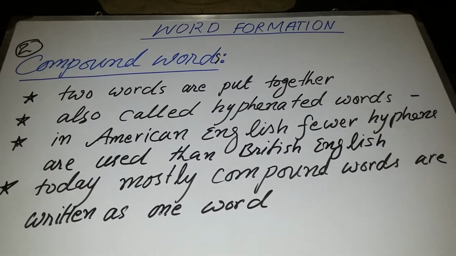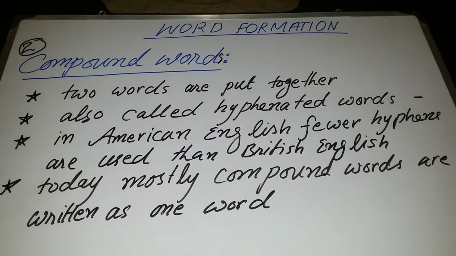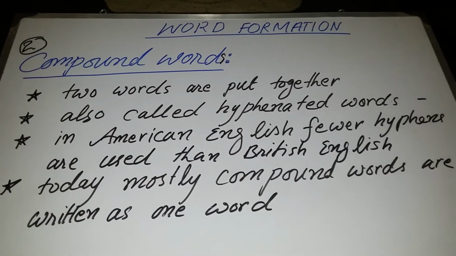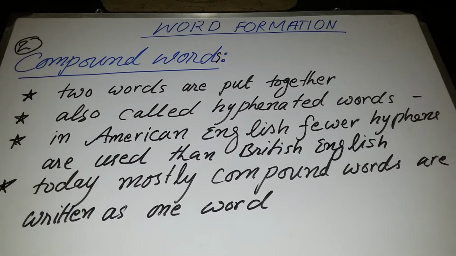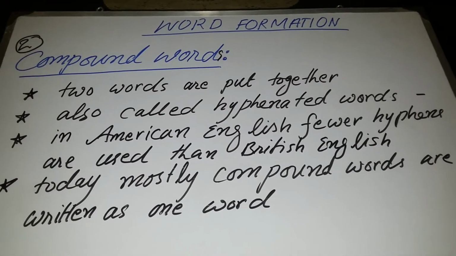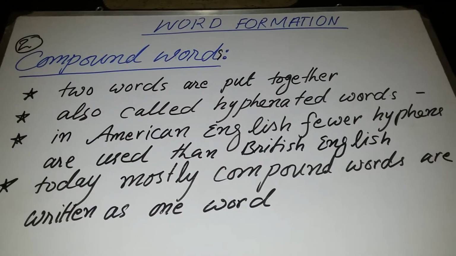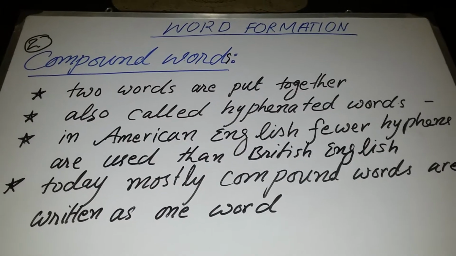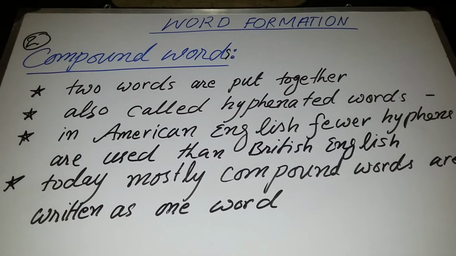Nowadays mostly compound words are written as one word. It means there is no hyphen and no space between them, but they are written as one word. Now I will give you examples of compound words.